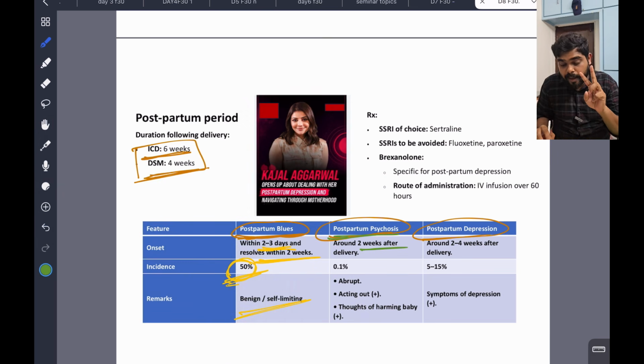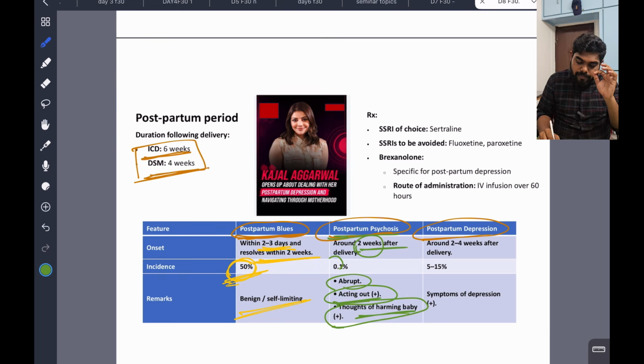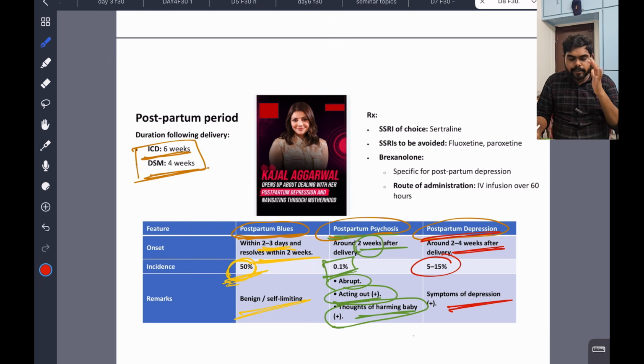But what is postpartum psychosis? Around 2 weeks after delivery. This is very important. Around 2 weeks after delivery, there are acting out thoughts of harming the baby, and it is abrupt. It is seen in 0.1%. So it is abrupt, with thoughts of harming the baby, around 2 weeks after delivery. And postpartum depression is around 2 to 4 weeks after delivery, symptoms of depression can be seen, and it is seen in 5 to 15% of pregnancy cases.